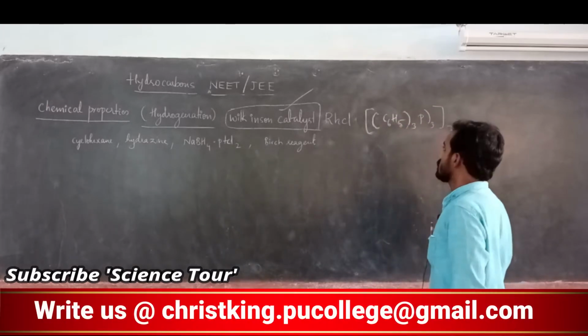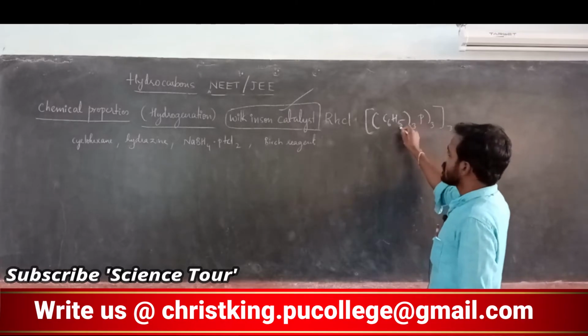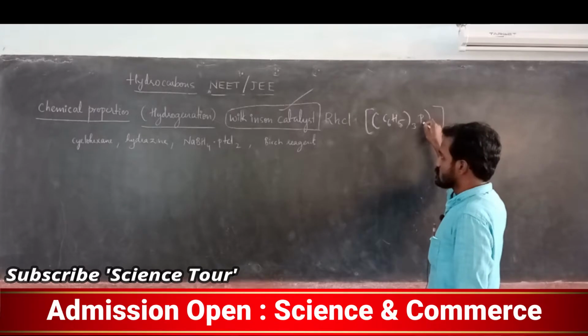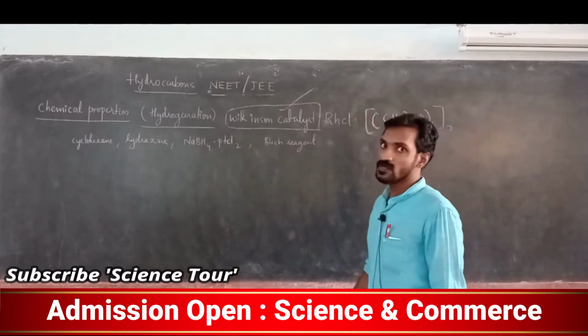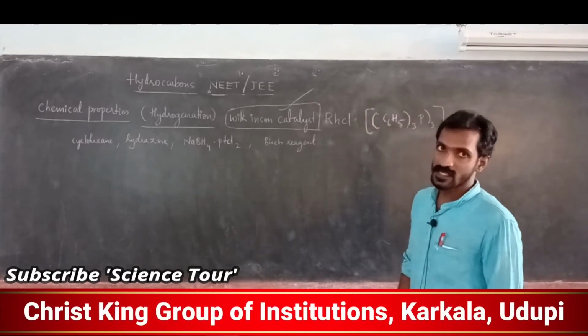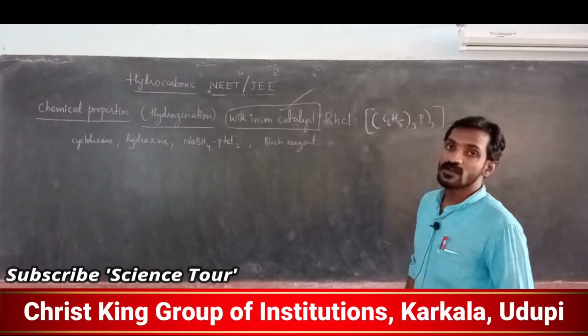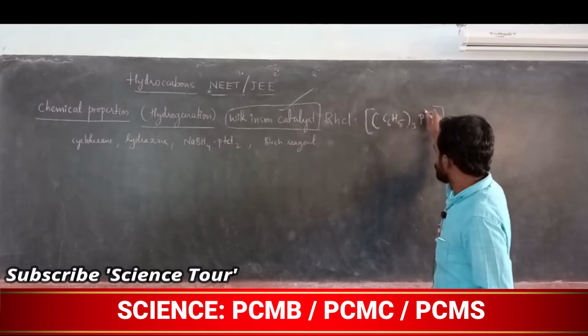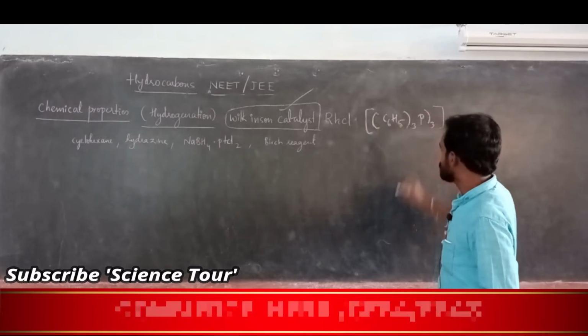Triphenyl, this is a phenyl compound. Triphenylphosphine, rhodium chloride, it is nothing but Wilkinson catalyst. Here P, and here one more thrice.